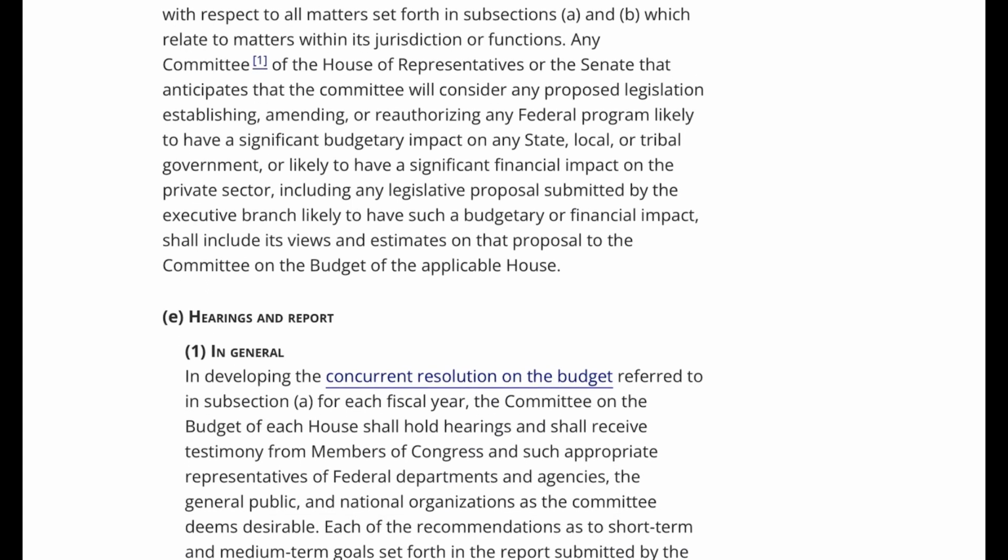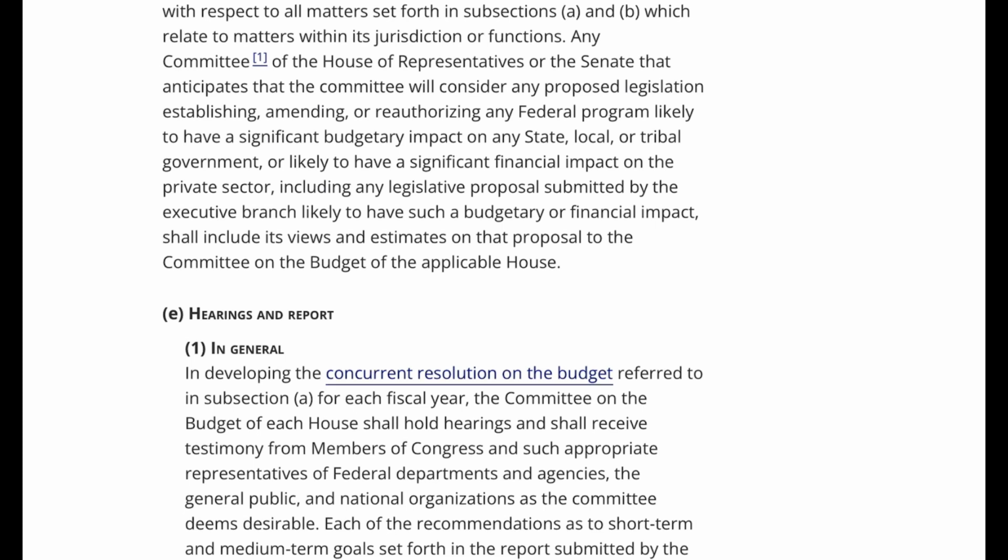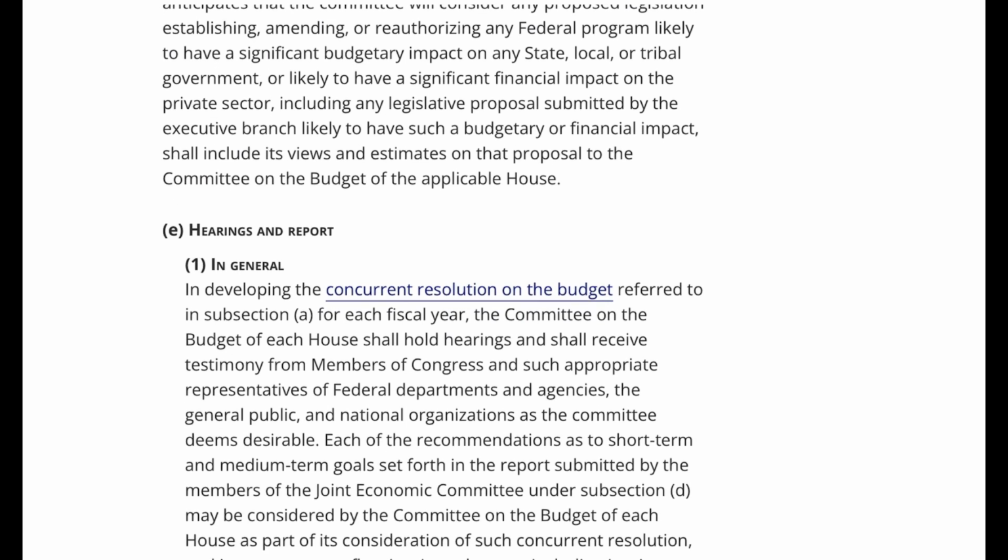E. Hearings and report. 1. In general. In developing the concurrent resolution on the budget referred to in subsection A for each fiscal year, the Committee on the Budget of each House shall hold hearings and shall receive testimony from members of Congress and such appropriate representatives of federal departments and agencies, the general public, and national organizations as the committee deems desirable.